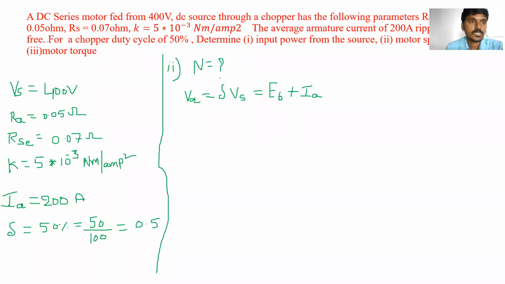Armature resistance plus series field resistance, because the field winding and armature winding are connected in series. So IA into RA plus RSC. Clear?